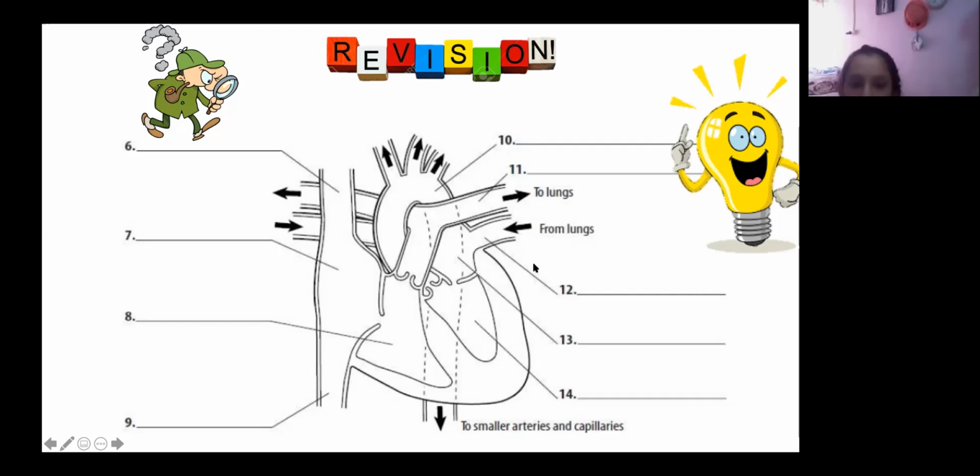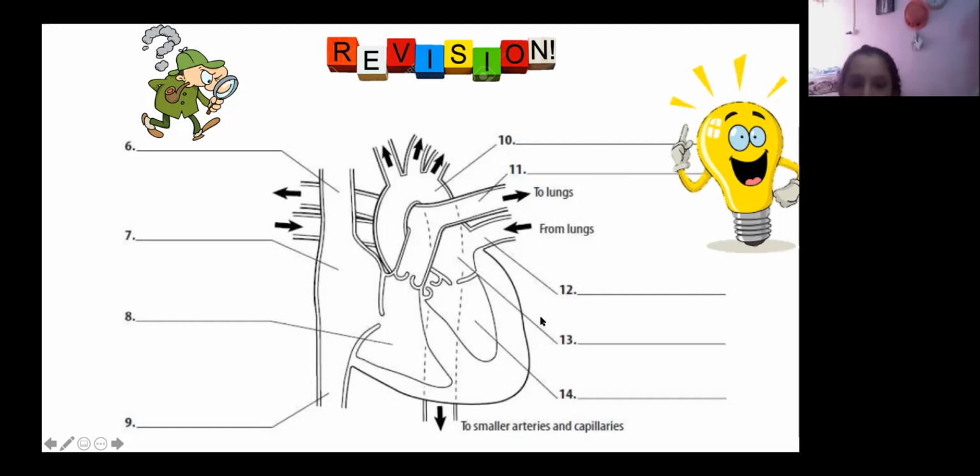What is this number 12? From the lungs. Humera, what is it? What is coming from the lungs? Oxygen. So what is number 12? Oxygenated blood. Ma'am, can I say? Yes, Abdullah, what is it? Pulmonary vein. This is the pulmonary vein. Oxygenated blood comes through the pulmonary vein.